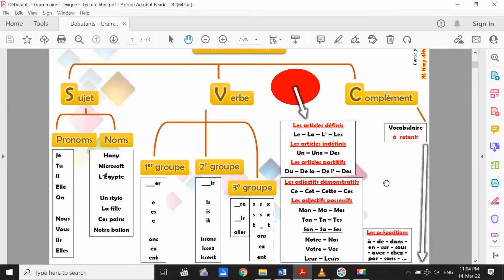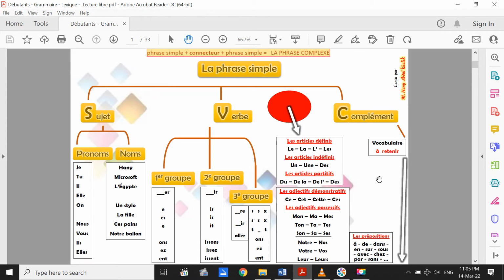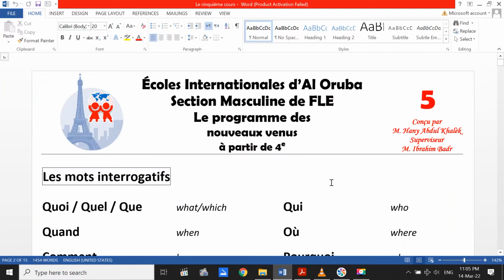So pay attention here to this table or this summary. La phrase française simple: subject, verb, and object. And between the verb and the object, we need to be perfect in this part too. So here we finished this part. Let's go to our session today.